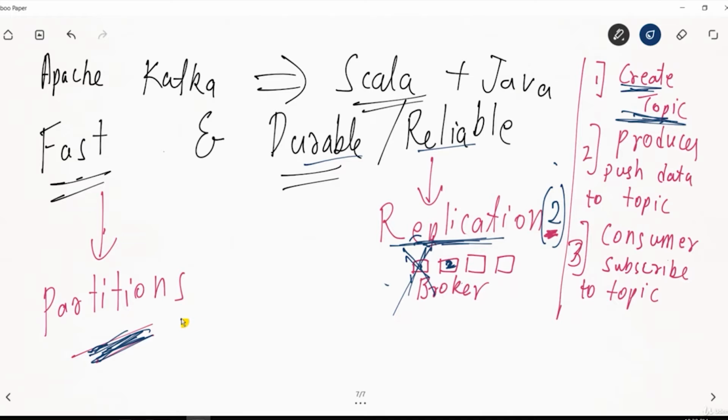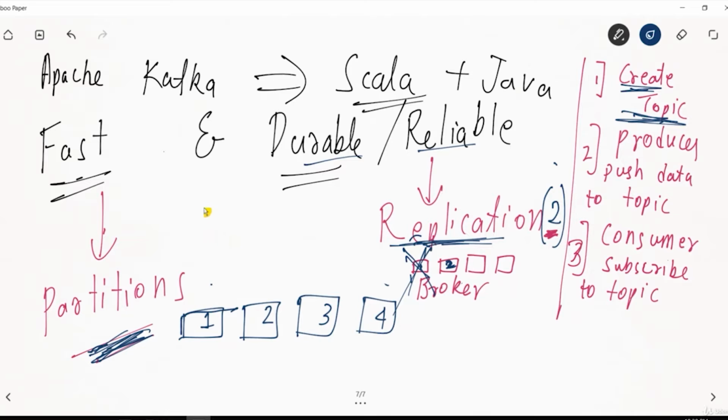Let's say I am creating a topic. What I will do is I will make multiple partitions. Let's say my partition 1 is over here. This is my partition 2, partition 3 and partition 4.